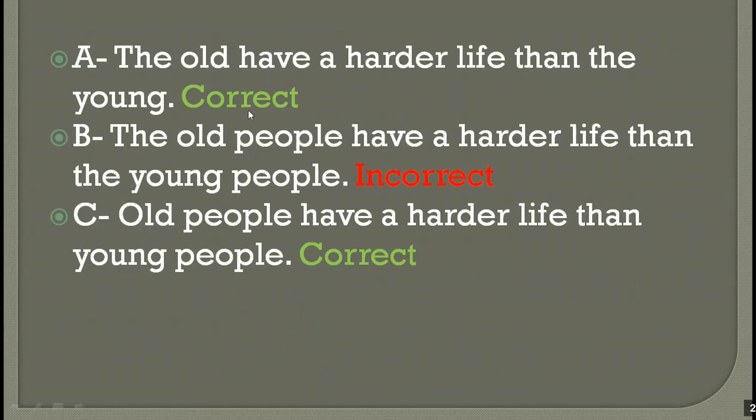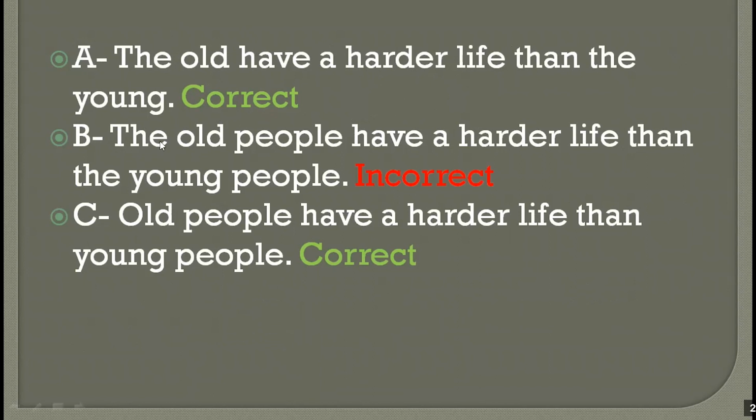Okay. Now, the first one, the old have a harder life than the young. This is correct. When you're talking about a group of people, you can use the plus the adjective. That's it. The old, the young. And it means you're talking about all the old in the society. You're not talking about one old person. You're talking about all of them in the society.